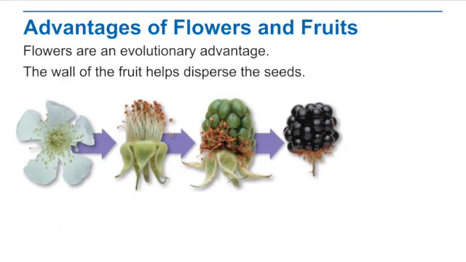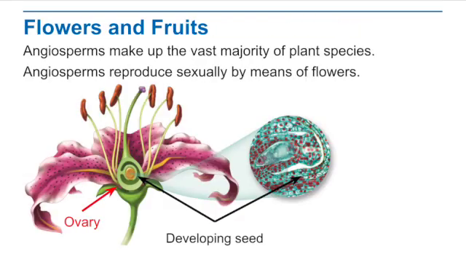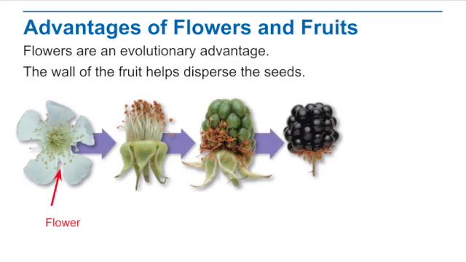Now, advantages of flowers and fruit. Flowers are a really great evolutionary advantage. They attract pollinators. Flowers usually have bright colors, and sometimes they have really nice smells, and that attracts pollinators like bees and butterflies. And once that flower is pollinated, that ovary of the flower, right, that's part of the flower, it's going to turn into a fruit. So here we have a blackberry.